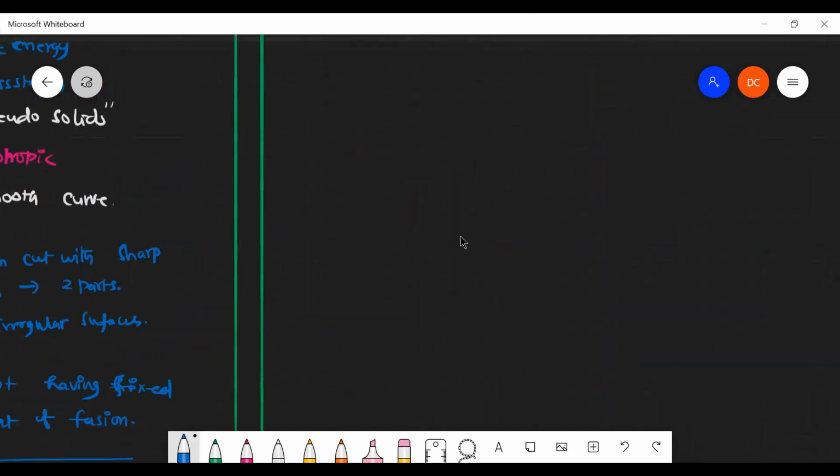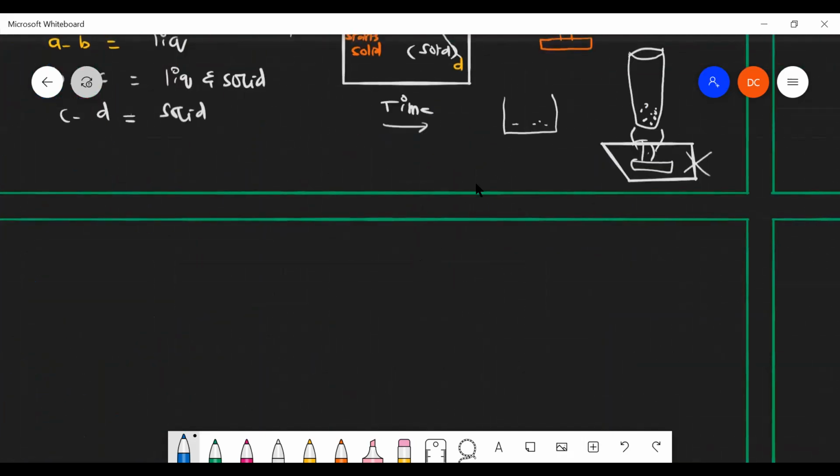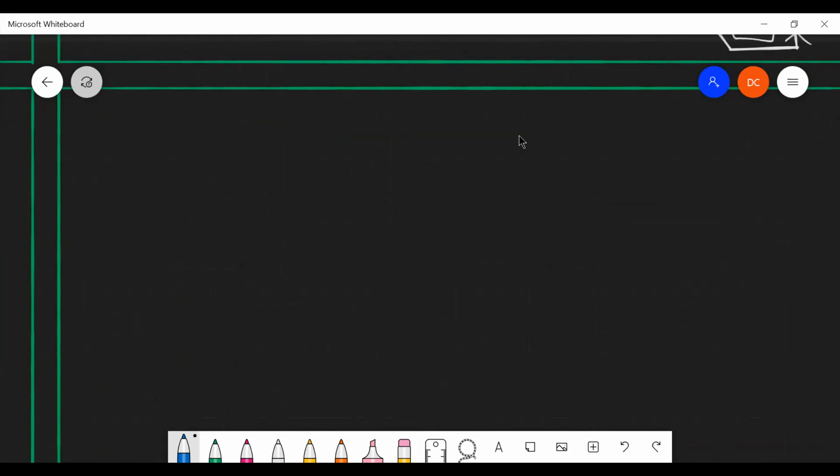And the next thing is polycrystalline. What do you mean by polycrystalline? Do you have any idea about this? Some schools may teach this chapter, because it is the first chapter; some schools may complete it, some may not.